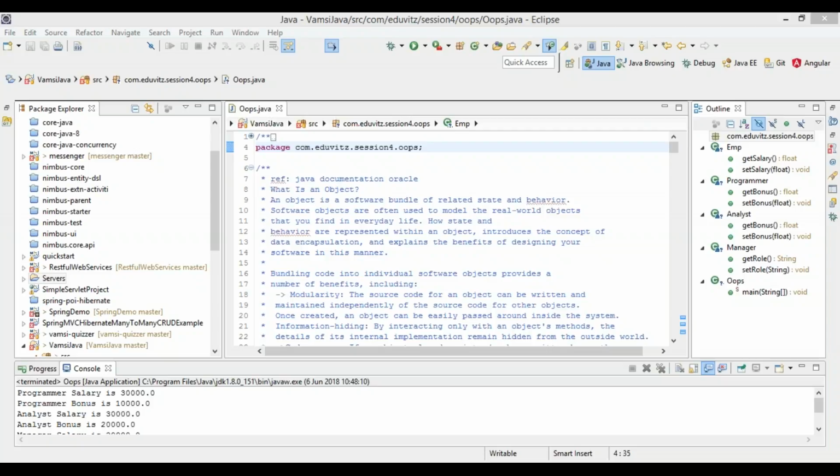A local inner class cannot be instantiated from outside the block where it is created. And one more restriction: in JDK 7, the local inner classes can access only final local variables of the enclosed block, whereas in Java 8, you can use non-final local variables as well.